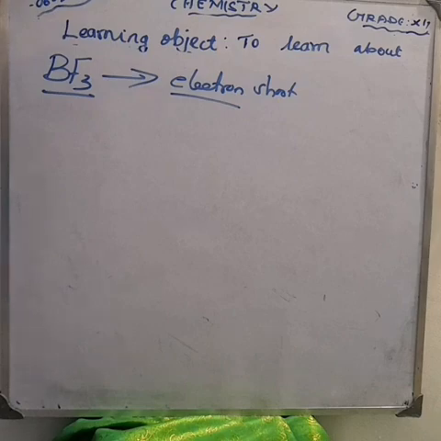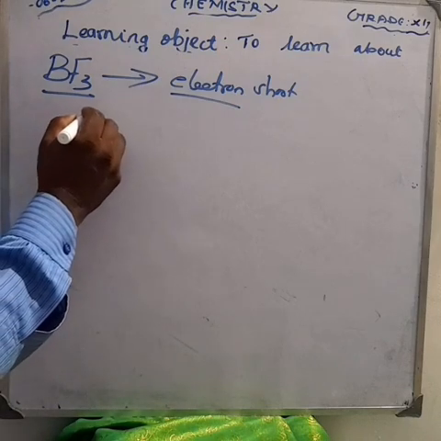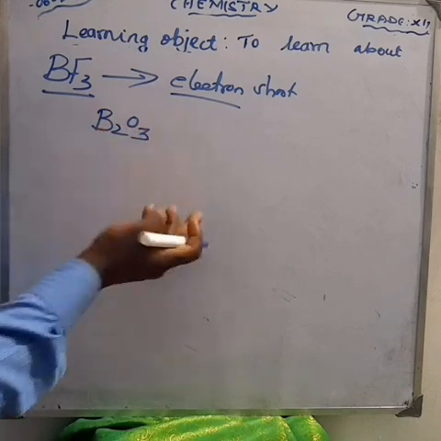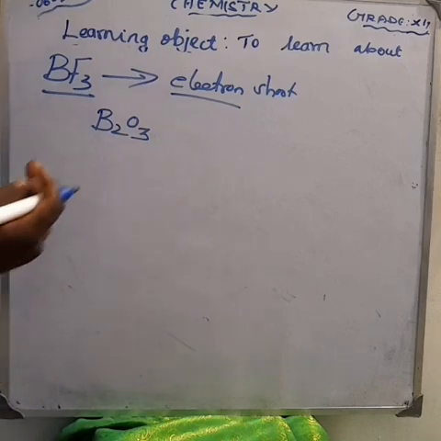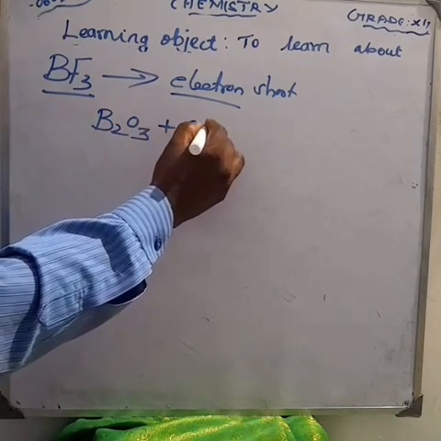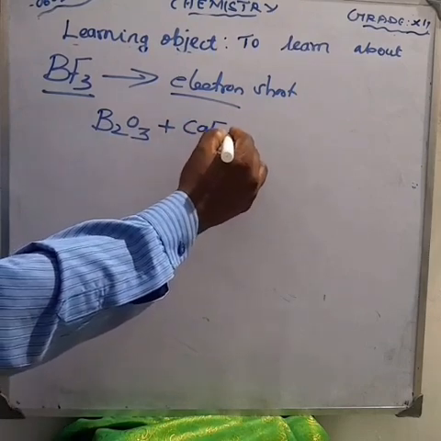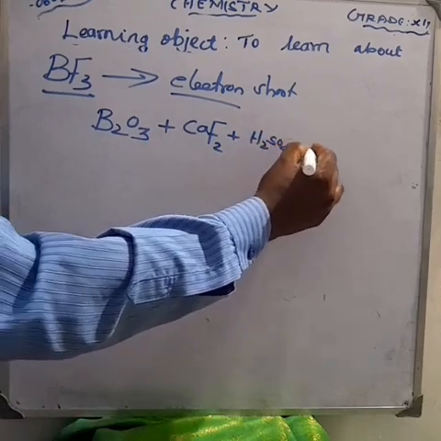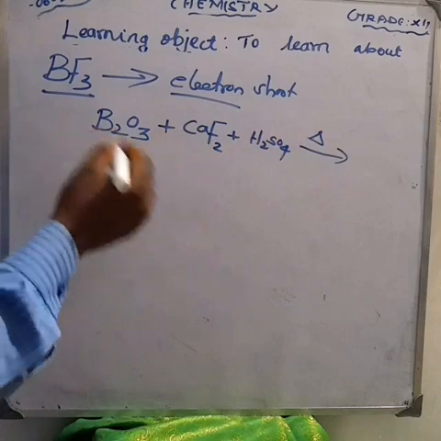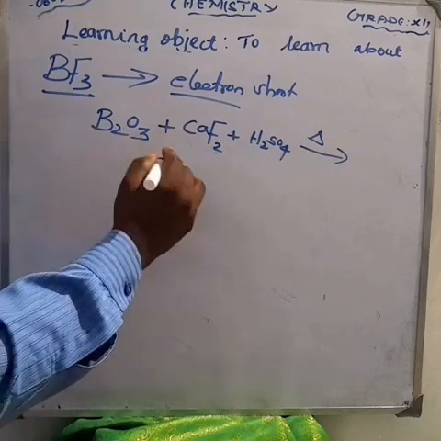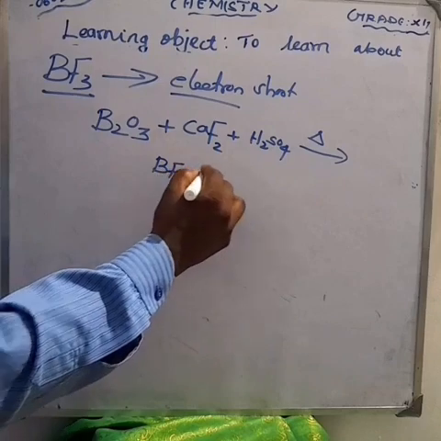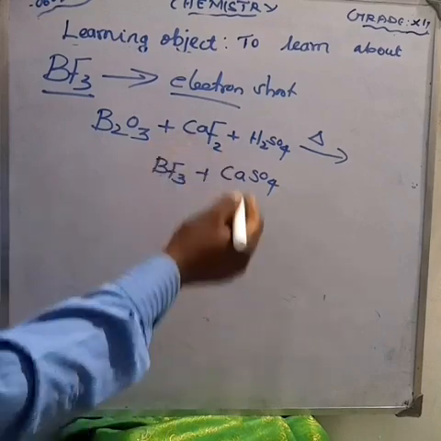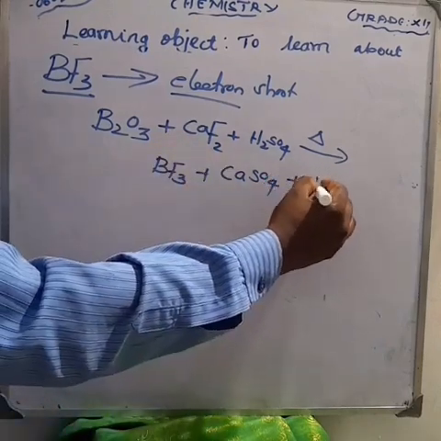First, it is prepared from boron trioxide. What is the formula of boron trioxide? B2O3. Boron trioxide reacts with calcium fluoride in the presence of concentrated sulfuric acid, and we give heating. We get boron combining with fluorine to form BF3, calcium combining with sulfate to form CaSO4, and also hydrogen combining with oxygen to form water molecules. Am I right?